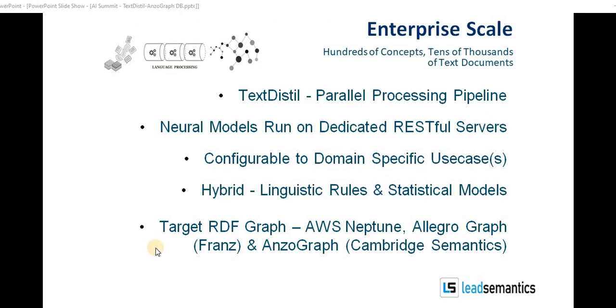Text Distill is flexible. You can configure rules to apply at the lexical and syntactic level as well as at the semantic level. The pipeline uses a hybrid architecture over linguistic rules and statistical models. It is a parallel and scalable pipeline, scales to hundreds of concepts like the many domain-specific nominals that are to be treated as named entities, and scales to hundreds of thousands of documents in execution. Neural models run as RESTful classifiers. Output of the pipeline is an RDF NQuad file, which can be loaded into any standard vendor triple store to be verified, ready to be federated with an enterprise knowledge graph.